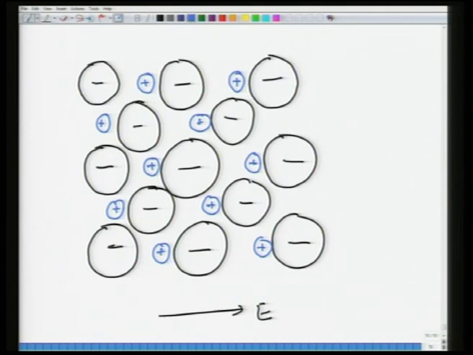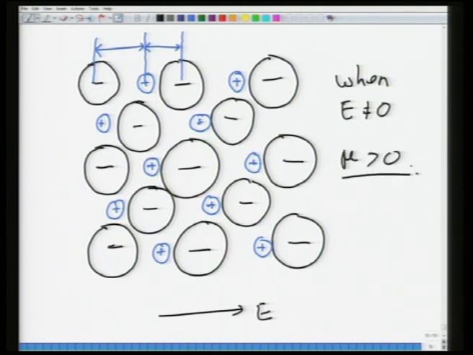As a result, you have two different distances between the positive and negative ions. This is, let us say, one distance, this is another distance. As a result of unequal separation, you have a net dipole moment created inside the material. So, when E is not equal to 0, mu is greater than 0, it is a finite dipole moment. This illustration probably explains that much better. Basically, the distance can be increasing or decreasing, it does not matter, because ultimately it is a question of relative increase.